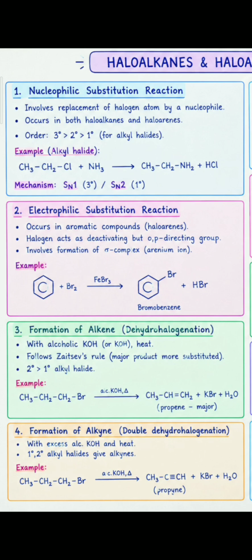Next one is formation of alkyne. Double dehydrohalogenation with excess alcoholic KOH and heat. Primary and secondary alkyl halides give alkynes. Example: formation of propyne by using bromopropane and excess of alcoholic KOH.